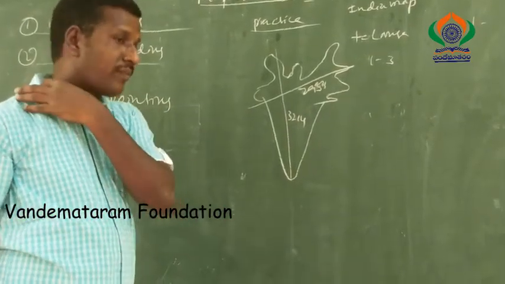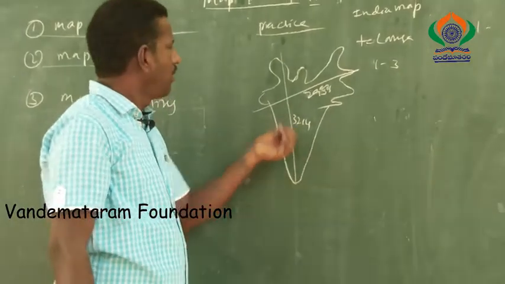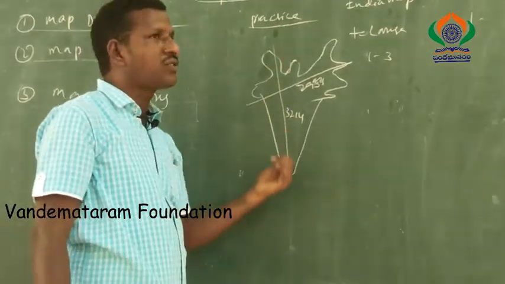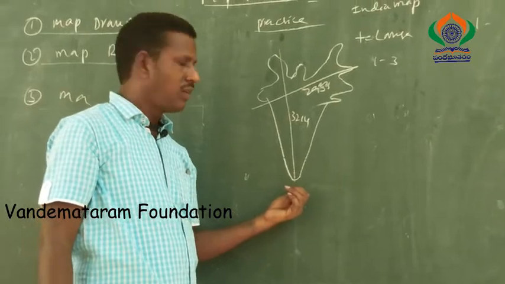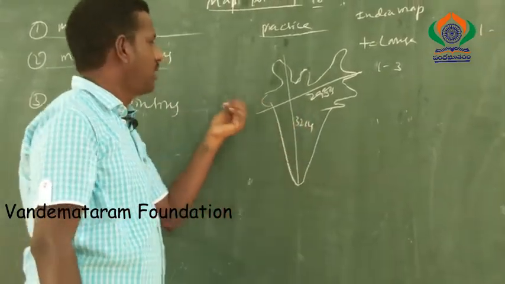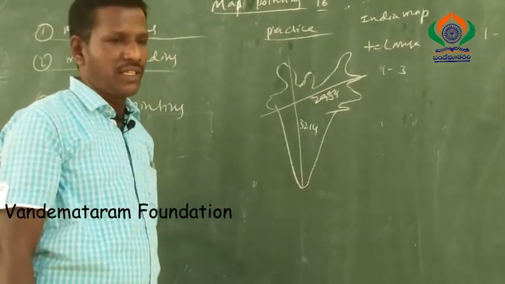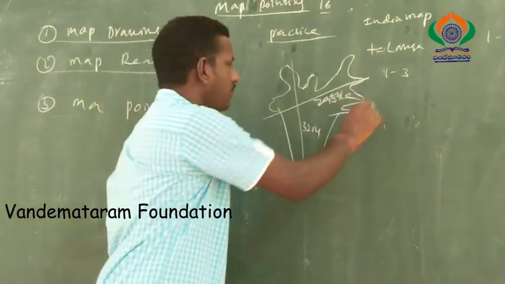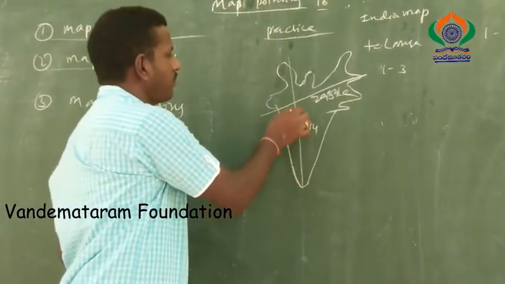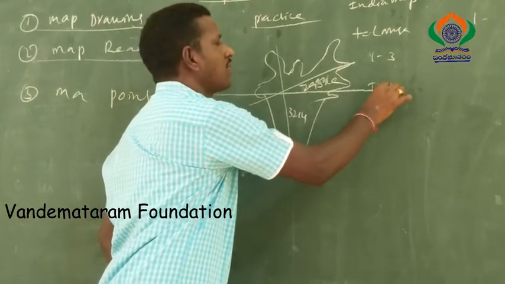The examiner raises these types of questions. So the answer for north to south India is 3214 kilometers, and for west to east India, 2933 kilometers.